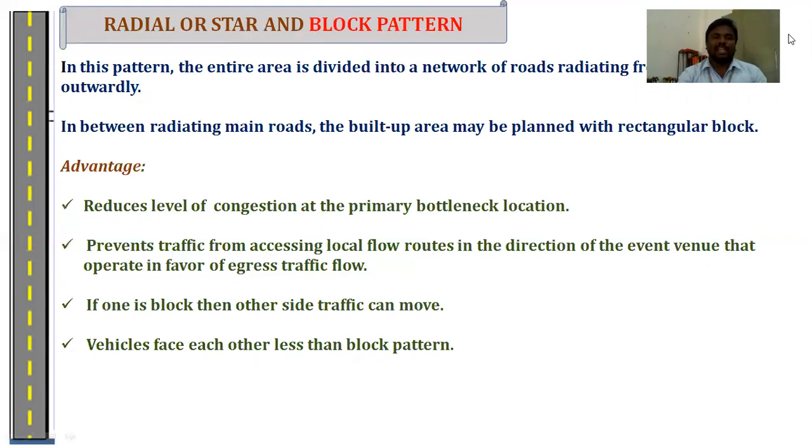Advantages: it reduces the level of congestion at primary bottleneck locations, to prevent traffic from accessing local flow routes in the event that operates in favor of aggressive traffic flow. If one block is blocked, then traffic on the other side can move. Vehicles can see each other less than in the block pattern. So these are some of the advantages of the radial star and block pattern.